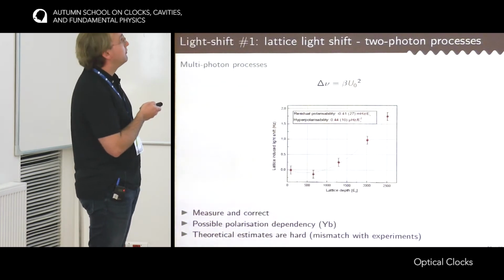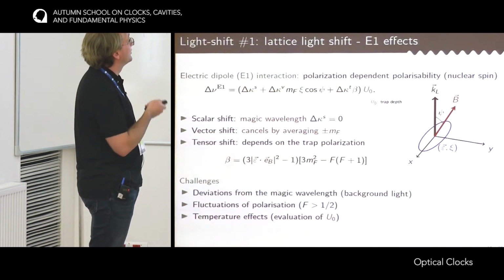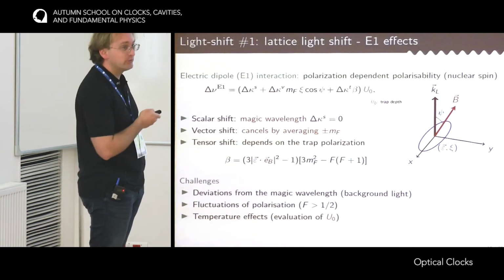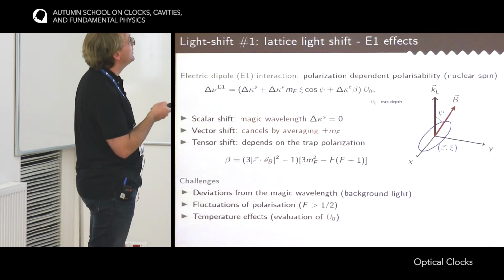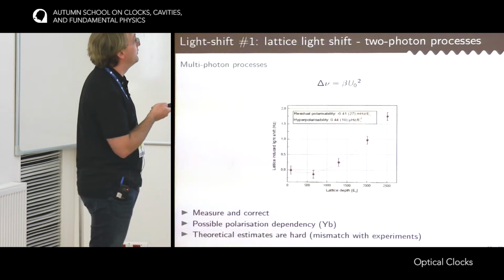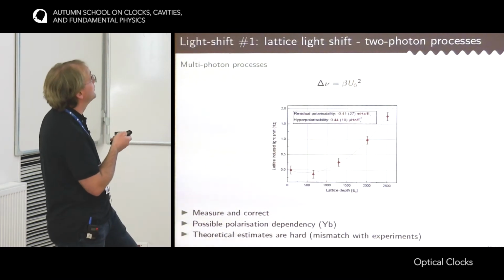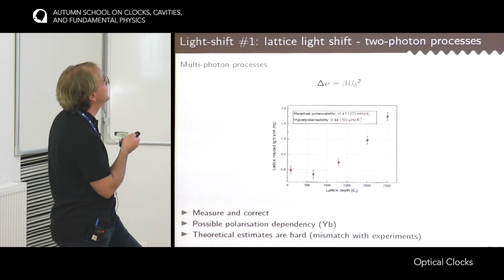So it's not the end of the story about light shift. So this was just the first order approximation. Now we have to move to higher orders because this one is very heavily suppressed. So the higher orders become relevant. And the first effect I want to consider is multiphoton processes.